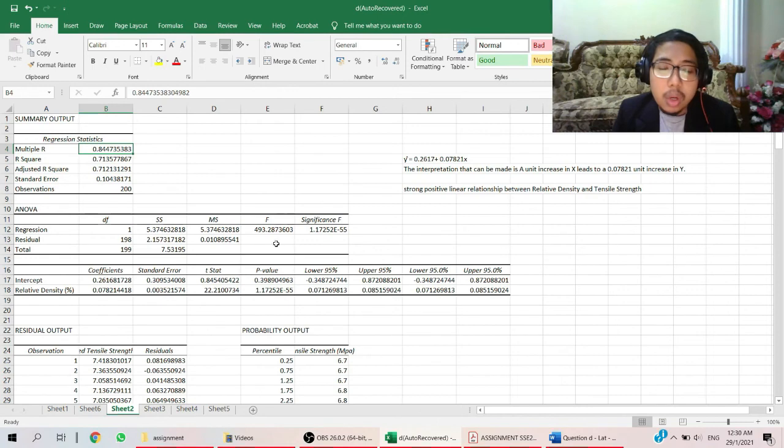From this table, we can see that our significance F is 1.17252 E negative 55. Compared to the alpha 0.05, the significance F or p-value is smaller than alpha, so we will reject H0. This concludes that the data provide strong evidence that a linear relationship exists between x and y.